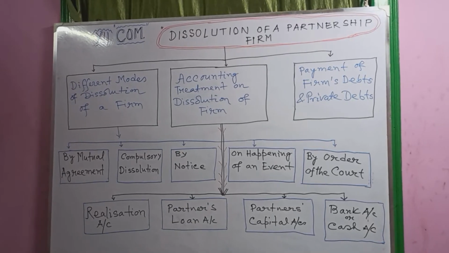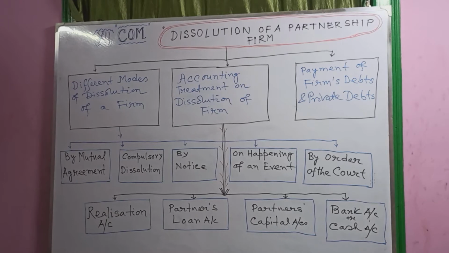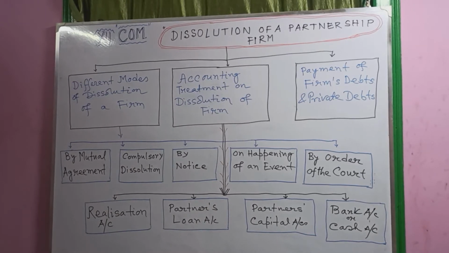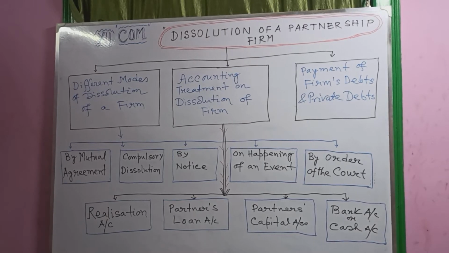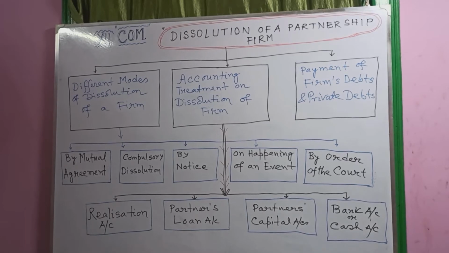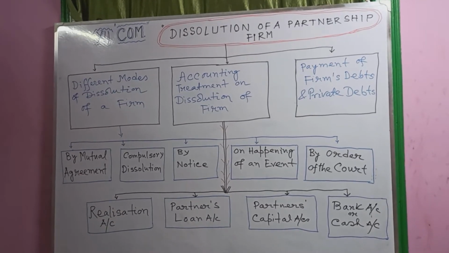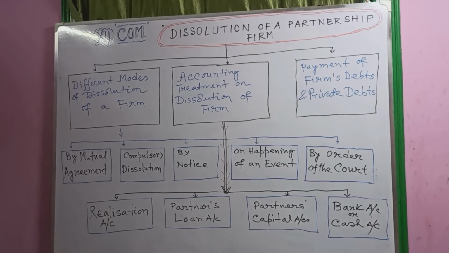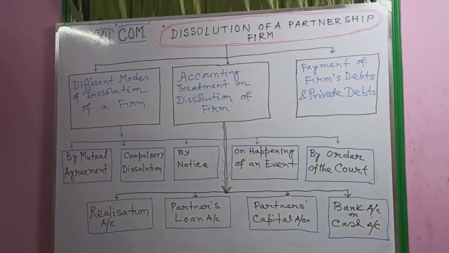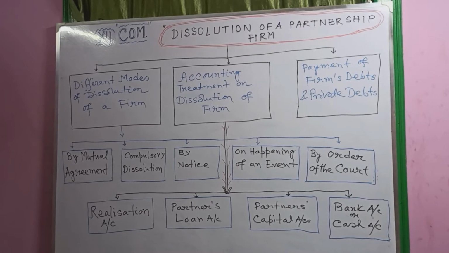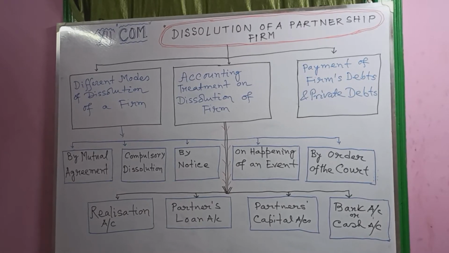Next, point number 2, compulsory dissolution. According to the Indian Partnership Act, Section 41, a firm is compulsorily dissolved in the following cases: when all but one partner of the firm becomes insolvent, the firm is dissolved. Another case is when the business of the firm becomes unlawful.